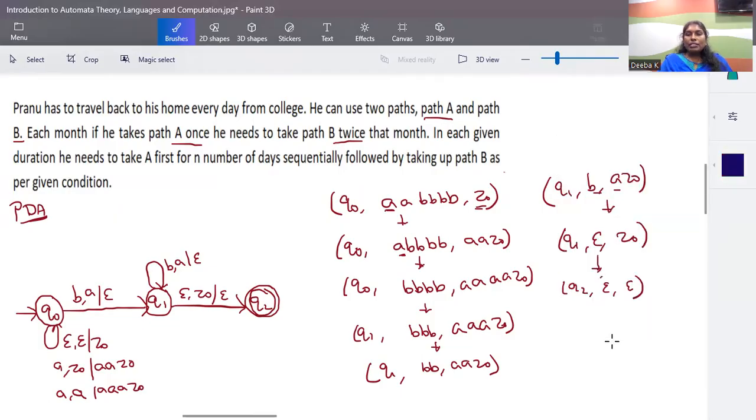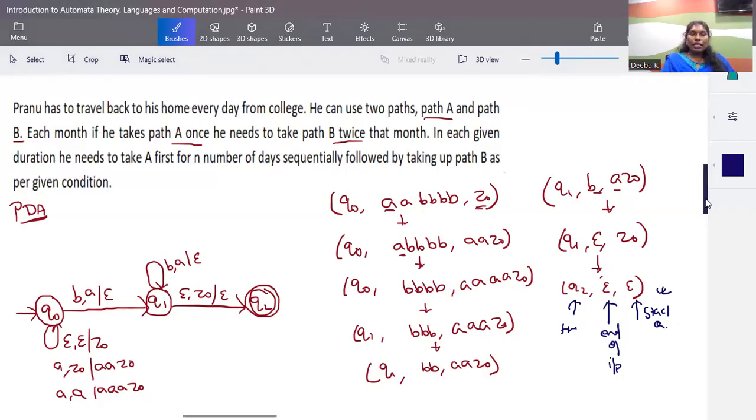So the acceptance is defined here as: at the end of input, your stack is empty. So this is an acceptance criterion. Or in the other case, if you want to show that at the end of your input, your transition is in a final state. So both ways the input is accepted. This is how we construct a pushdown automaton for the given scenario. It is the A power n, B power 2n condition: twice the number of times B is taken as the number of times of A.